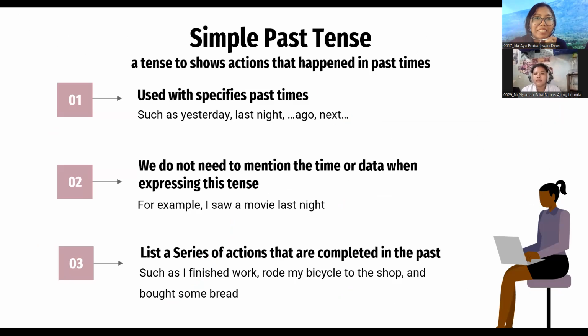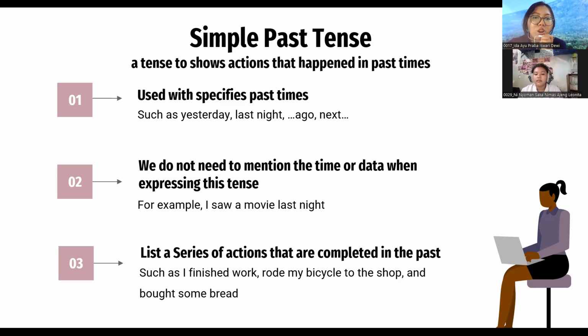How to use simple past tense? The first one is used with specific past time such as yesterday, last night, ago, and so on. The adverb ago means from now to a point in the past time, and it comes after the time expression and not before it, such as a week ago, ages ago, or centuries ago.